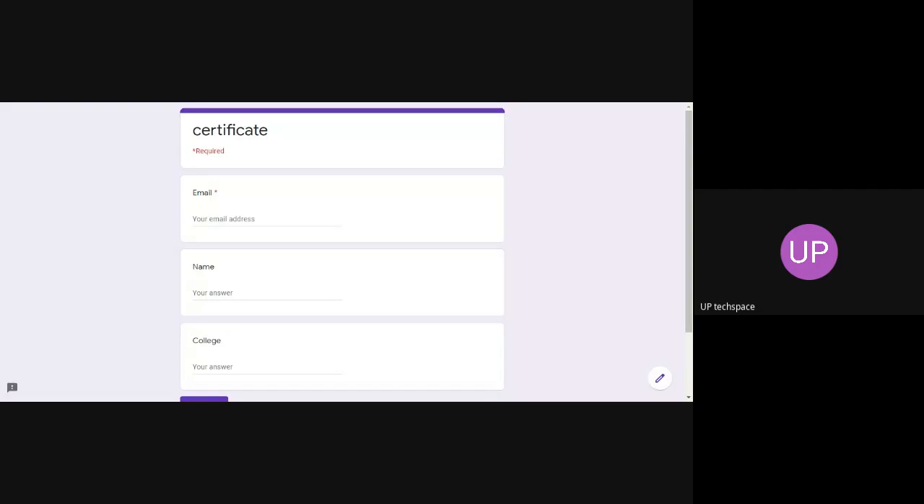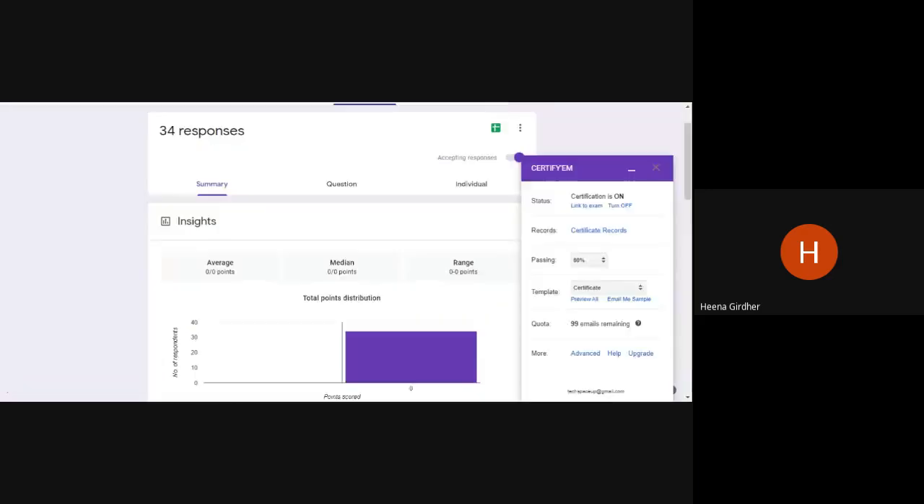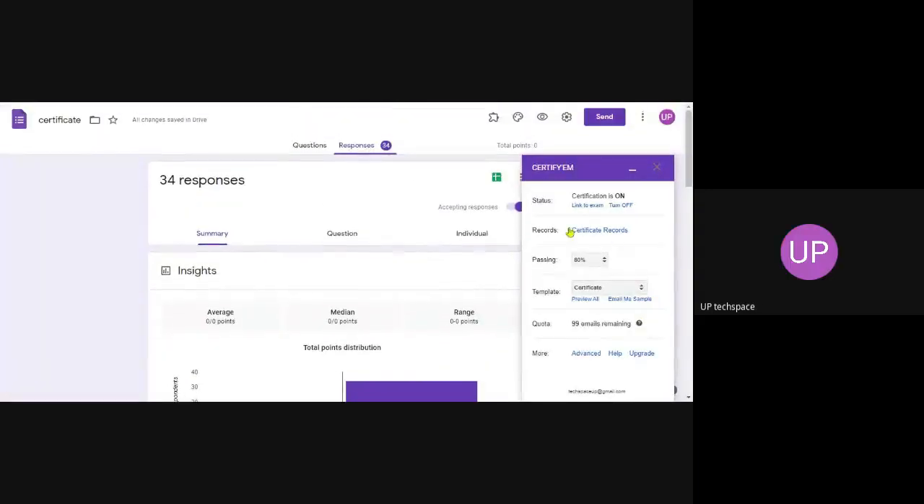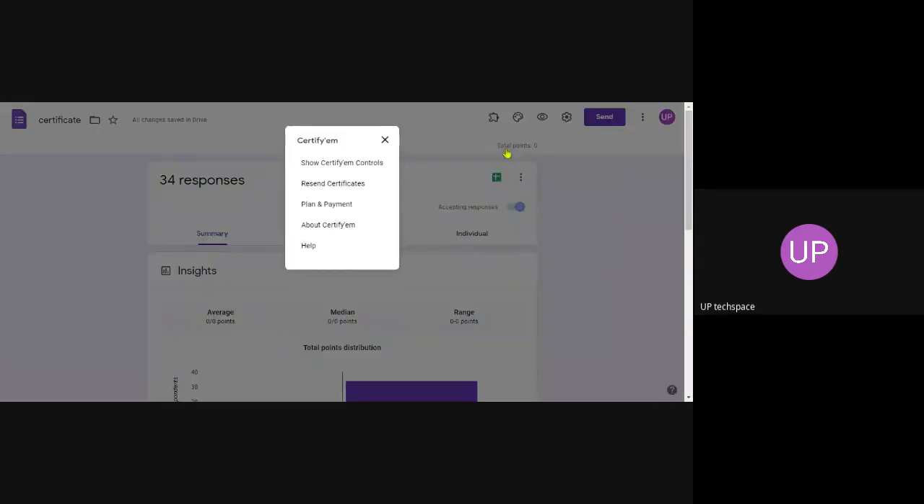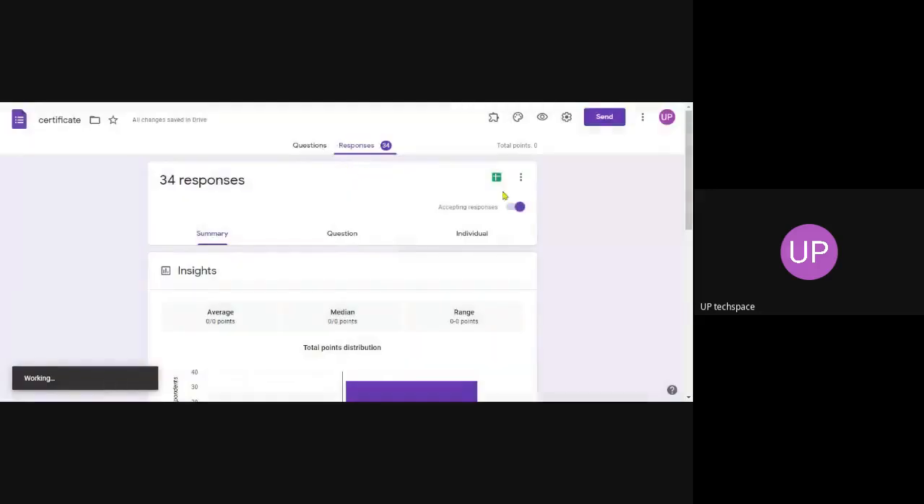Now what I will do is I will send the certificates. Once the control is ready, I will just send the certificates away. The screen is not visible, only Google form is visible. This is a Certify EM controls. Again, I am taking the Certify EM controls. So I can click on show Certify EM controls.